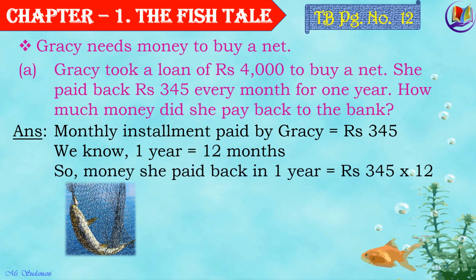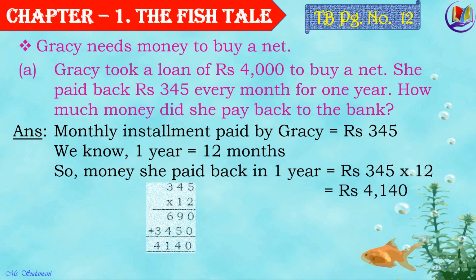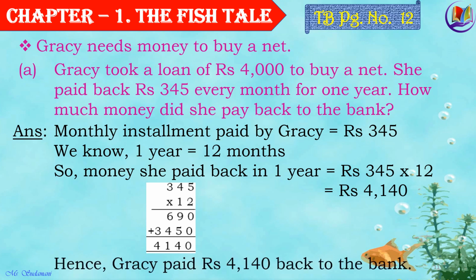So, money she paid back in 1 year equals 345 multiplied by 12, and that is equal to rupees 4140. I have shown the steps of multiplication here on the side. So do have a look at it. Hence, Gracie paid rupees 4140 back to the bank.